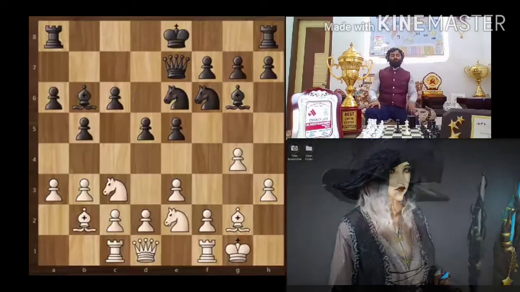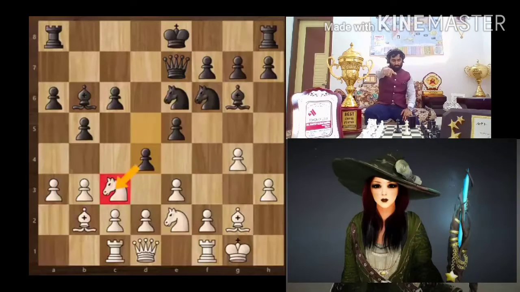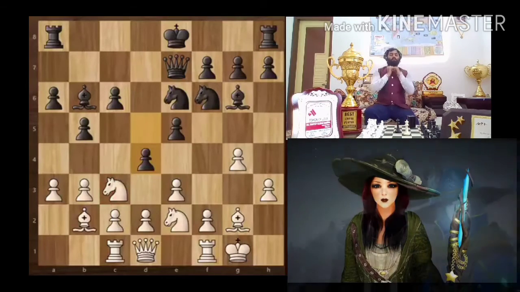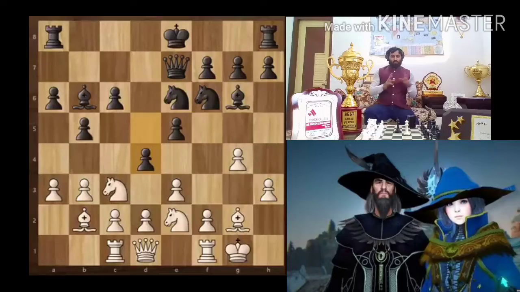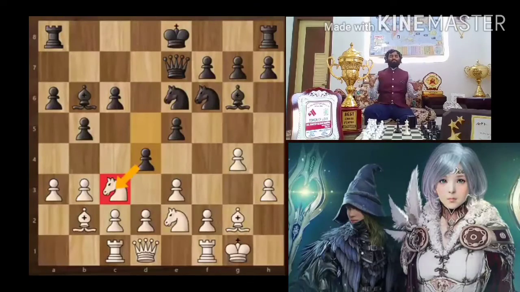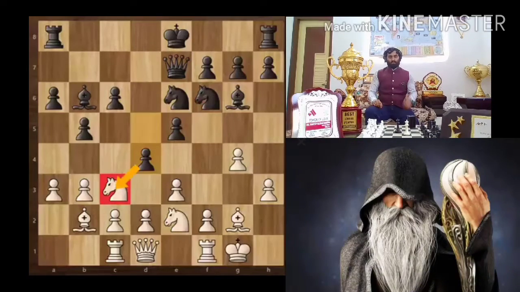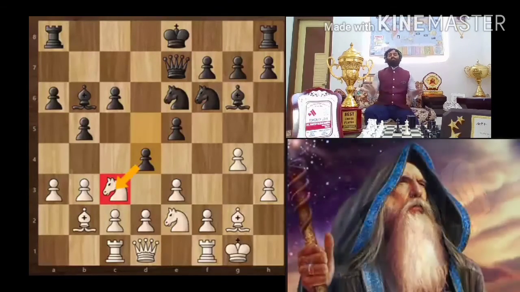In this position, your opponent plays pawn to d4, attacking your knight. Again, let's follow the same thought process. What are the threats here? The obvious one is that he's threatening to capture your knight. And I've seen many players make a big mistake. As soon as they see any of their pieces being attacked, they immediately start thinking of defending it. They don't analyze any further, and that's a problem.